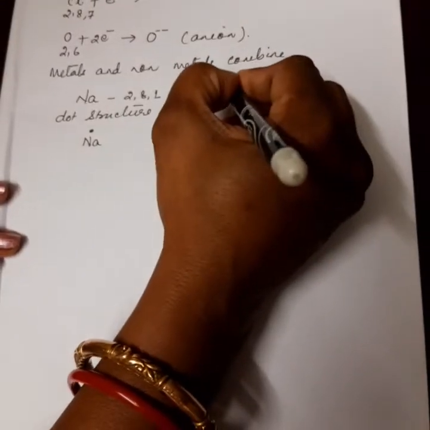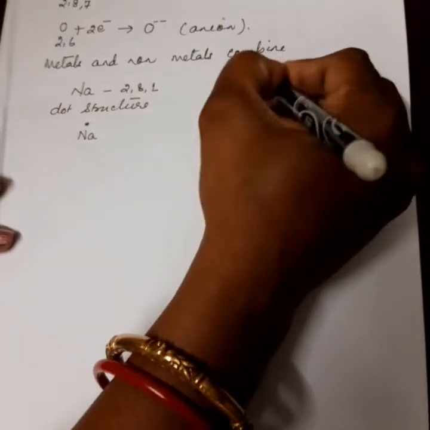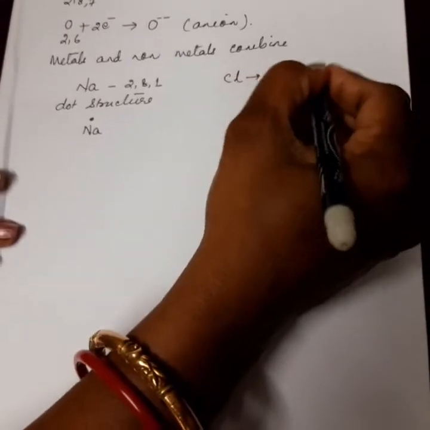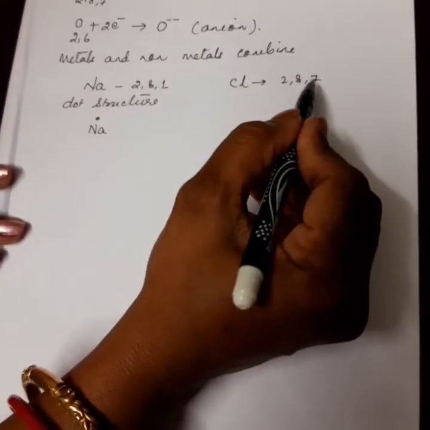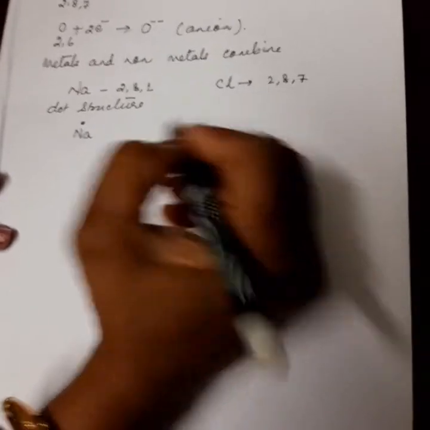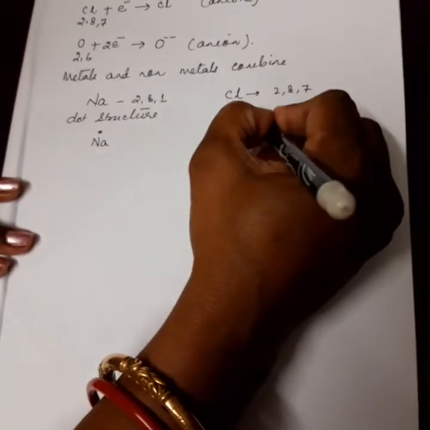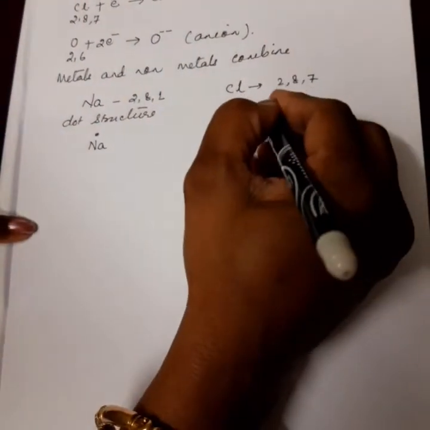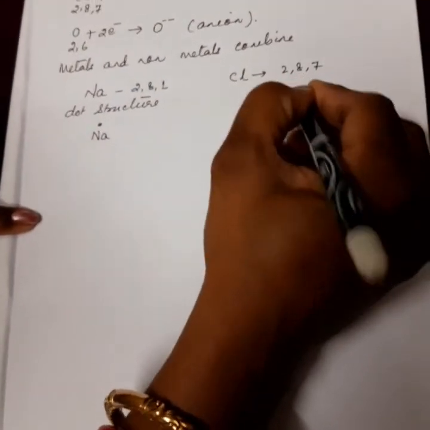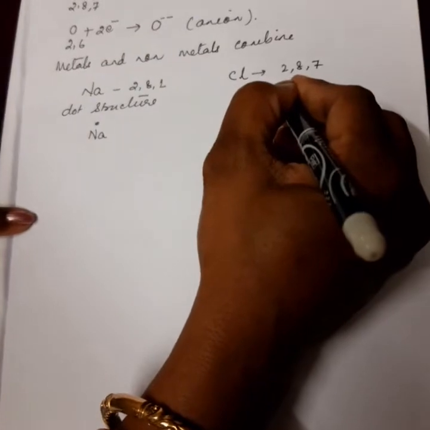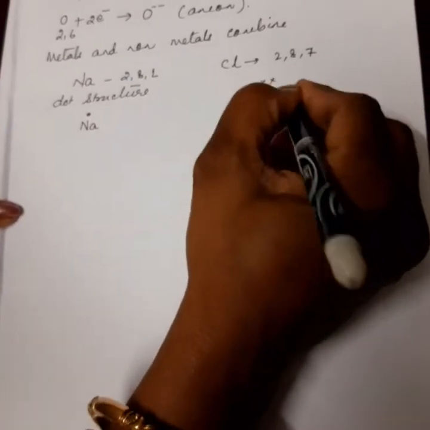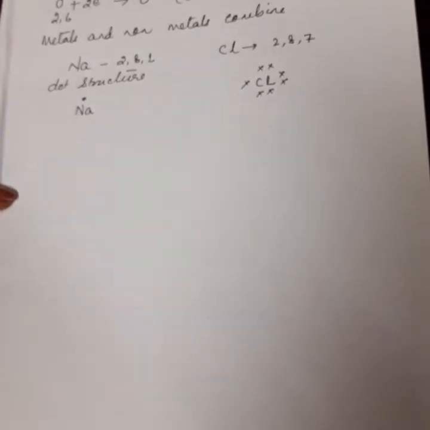Similarly, suppose I take chlorine. Chlorine is 2, 8, 7. How many electrons are there in its outermost shell? 7 electrons. What will be the dot structure for chlorine? I can do it by cross or dots: 1, 2, 3, 4, 5, 6, 7.